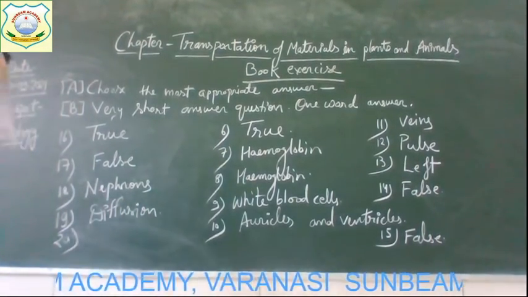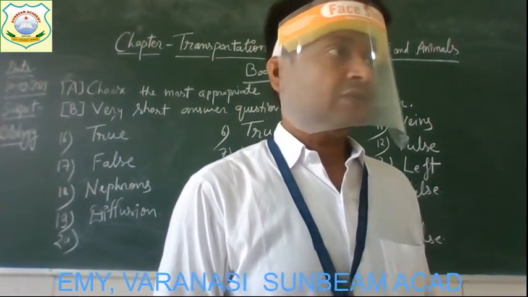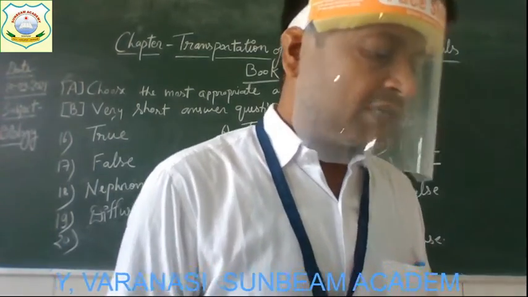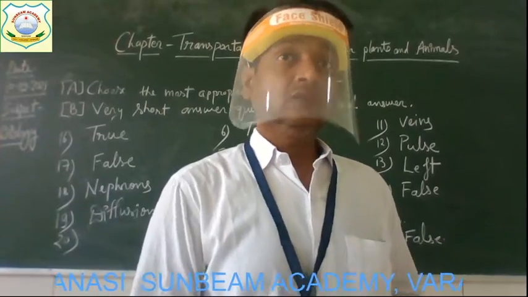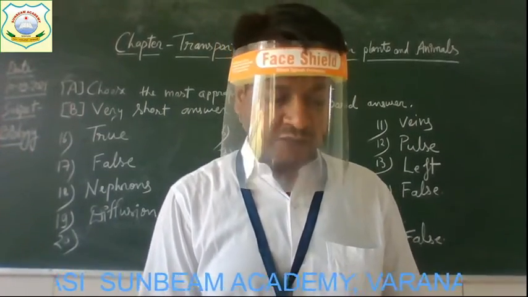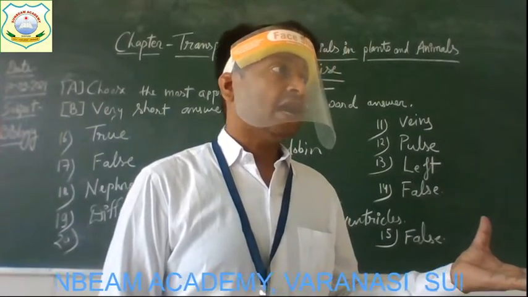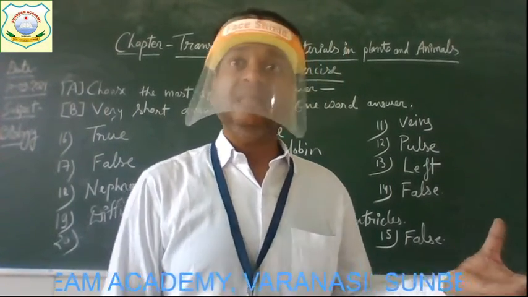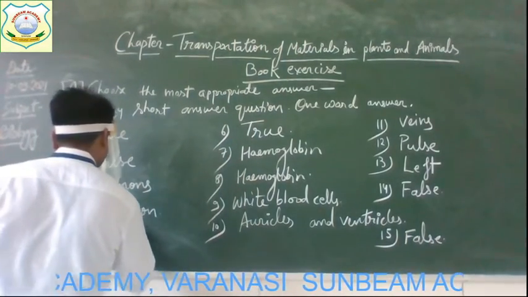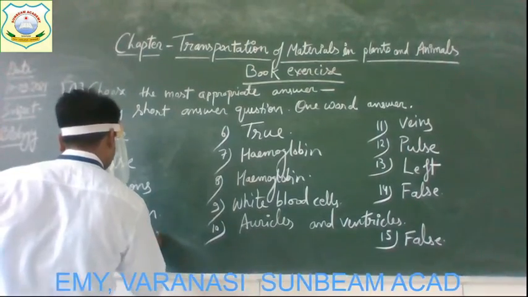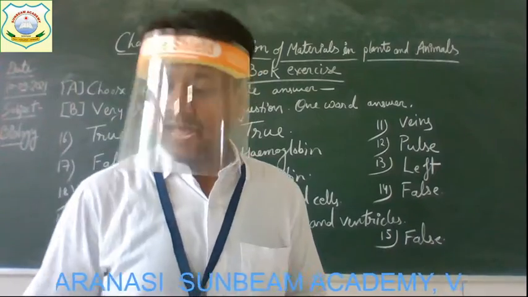And the last question, number 20, is, if someone's kidneys are damaged, the doctors remove waste from the body by what? By which method does the doctor remove the waste material from the body? Yes, an artificial method of removal of waste, and the name is dialysis. Get it? The name of the process is dialysis.